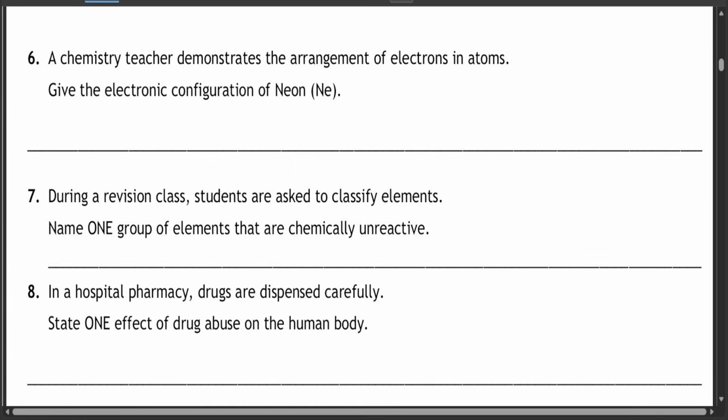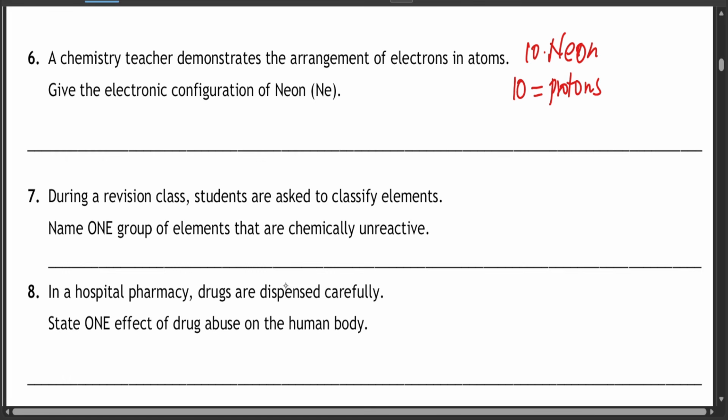Okay. Question 6. A chemistry teacher demonstrates the arrangement of electrons in atoms. Give the electronic configuration of neon. Now, if you look at the mnemonics, "Hey, listen, BBC News on Friday night," neon is at number 10. Number 10 means it has an atomic number of 10, which also means the number of protons is 10.